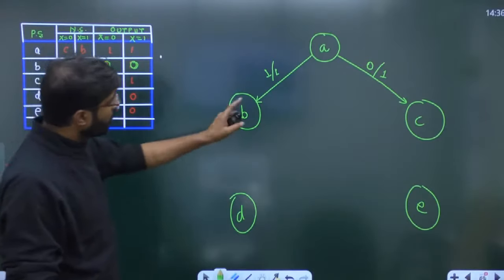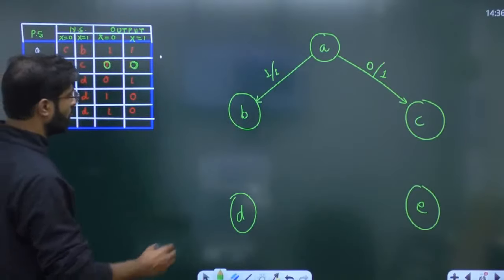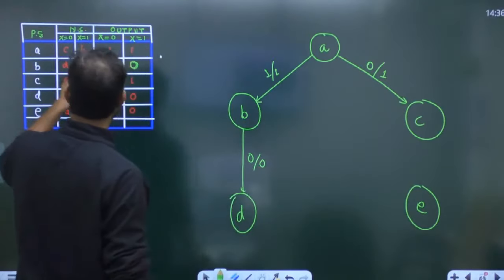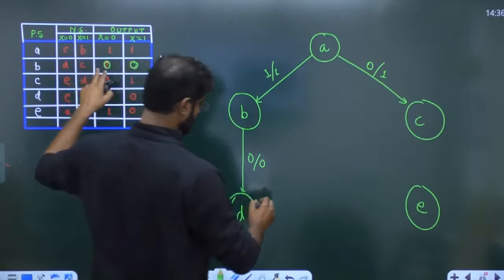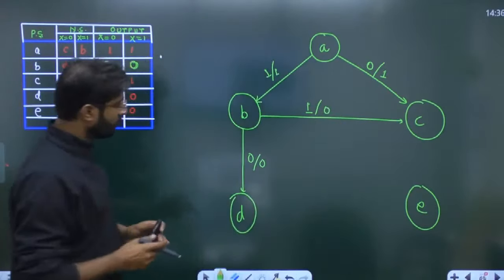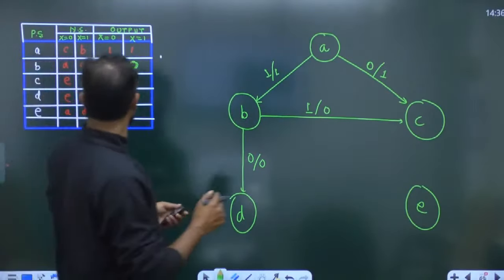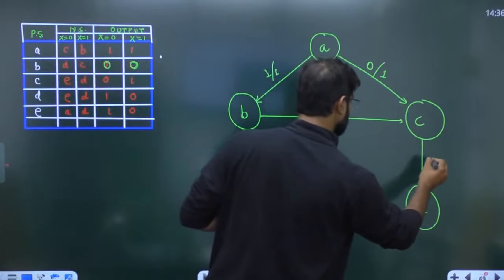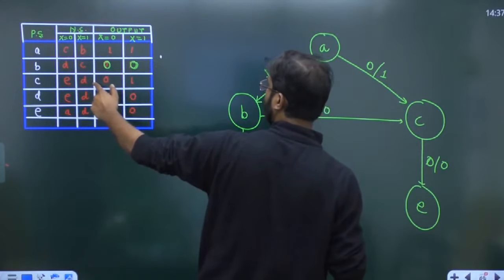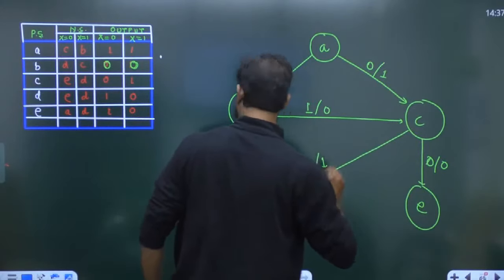Okay. Now, you are at B state. If you apply x equal to 0, you have to move into D. And output is 0. If you apply 1, you have to move into the C. Output is 0. Now you are at C state. X equal to 0, E state, and output is 0. D state, output is 1. 1 to 1. D state.